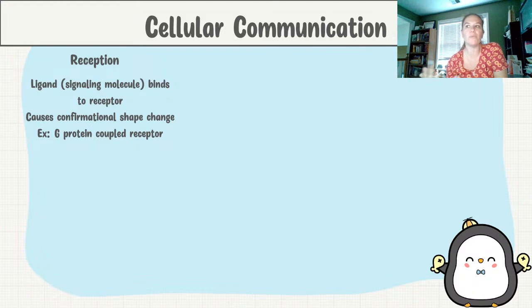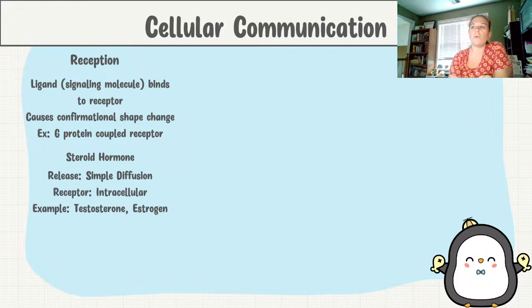So the receptor can be one of two different places. It can either be on the membrane, if we're looking at a water-soluble ligand, or it can be intracellular, so inside of the cytosol, if it's going to be like a testosterone or a steroid type hormone that's a lipid soluble hormone. So as soon as the signal or the ligand binds that receptor, it has a conformational shape change. An example of a receptor would be a G protein coupled receptor.